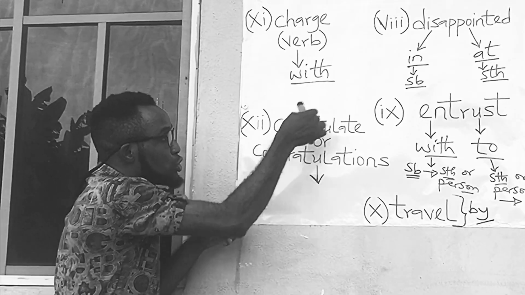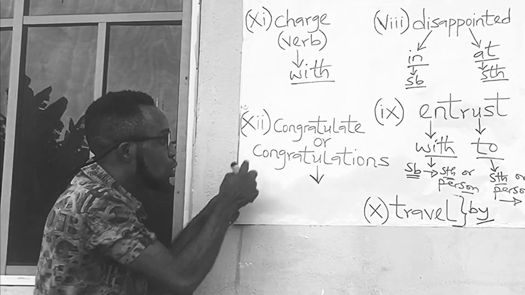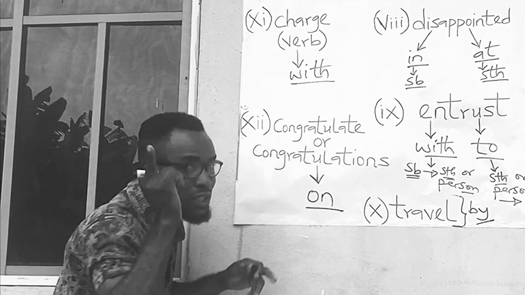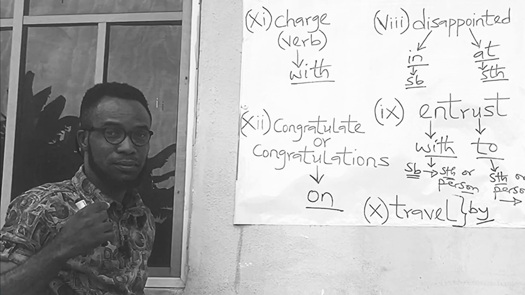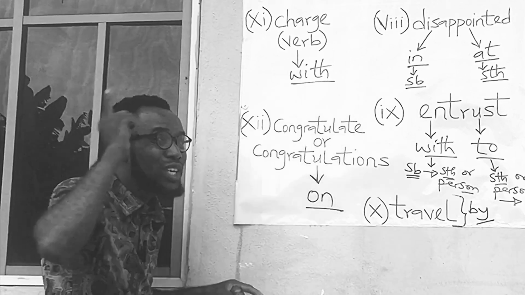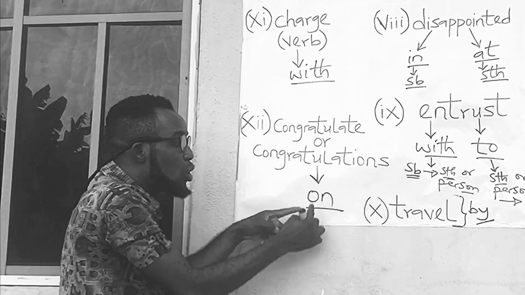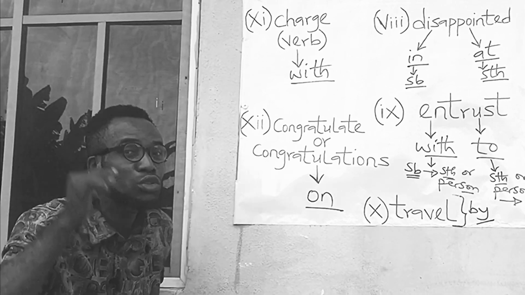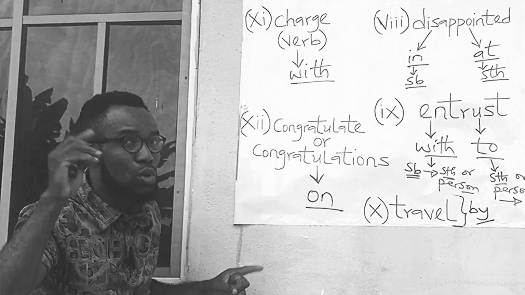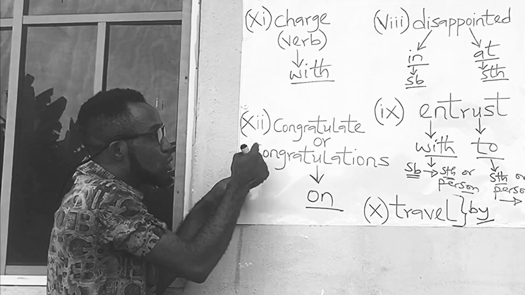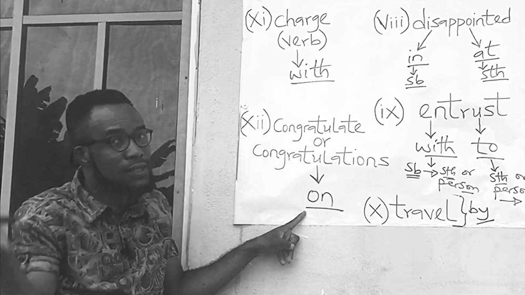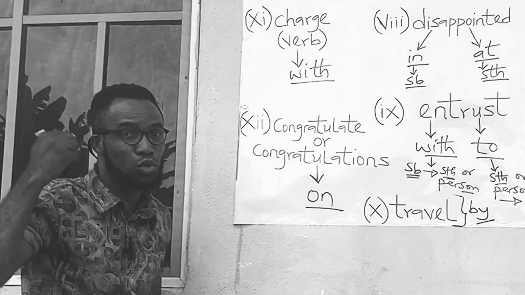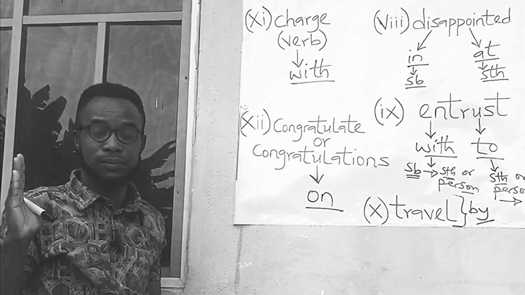You congratulate or give a person congratulations on something and not for something. For example, I want to congratulate you, or I want to give you congratulations on your success, not for your success. On your new appointment, not for your new appointment.